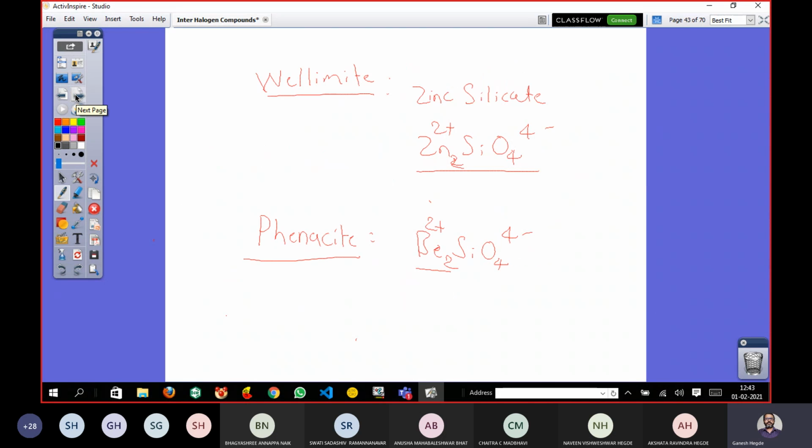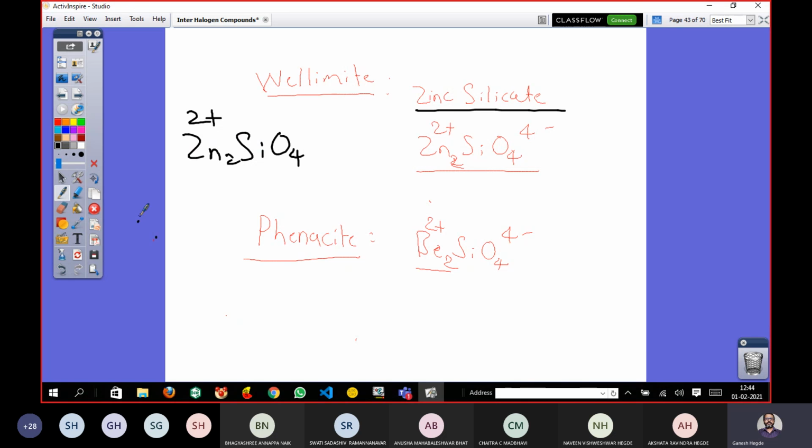Okay, so there are some more examples here. Willemite is actually a zinc silicate. Now in here you see how many zincs are there? Willemite structure is Zn2SiO4. Why Zn2? Because zinc can have only 2 plus charge.